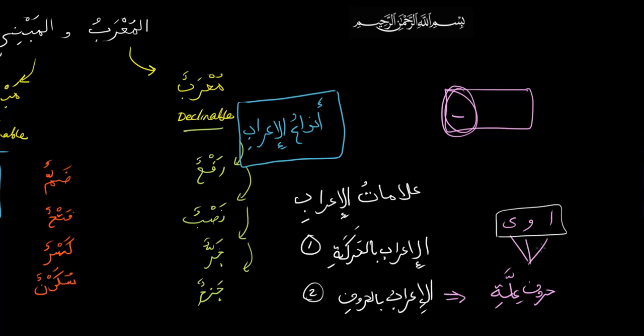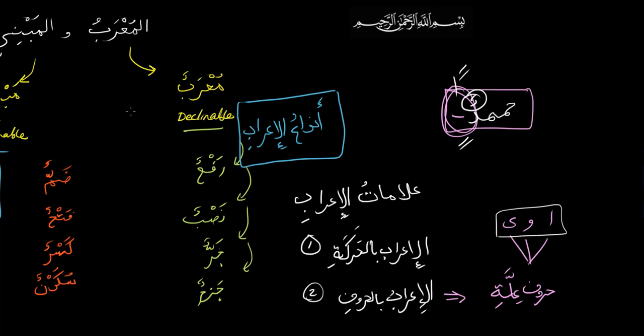Okay, so in certain circumstances, for example, i'rab bil-haraka is easy. Like Muhammad, it's Muhammadun. The haraka is dun, so that's rafa. But if it was Muhammadan, it would be nasab. If it was Muhammadin, it would be jar. In this case, it's those three.